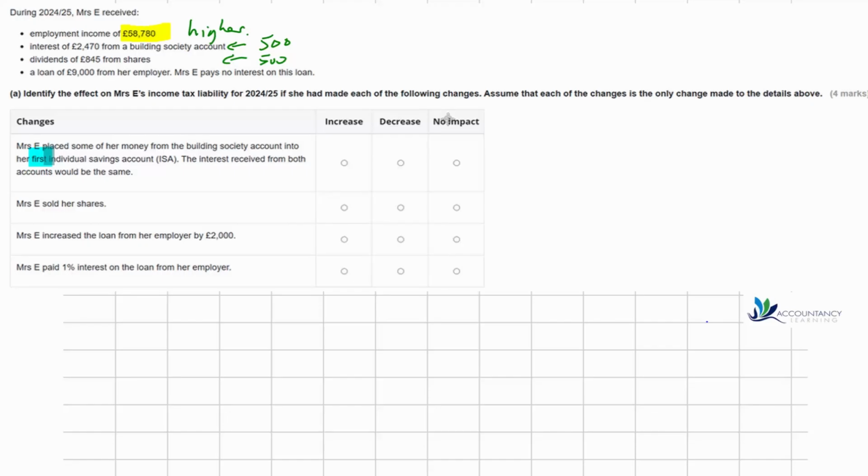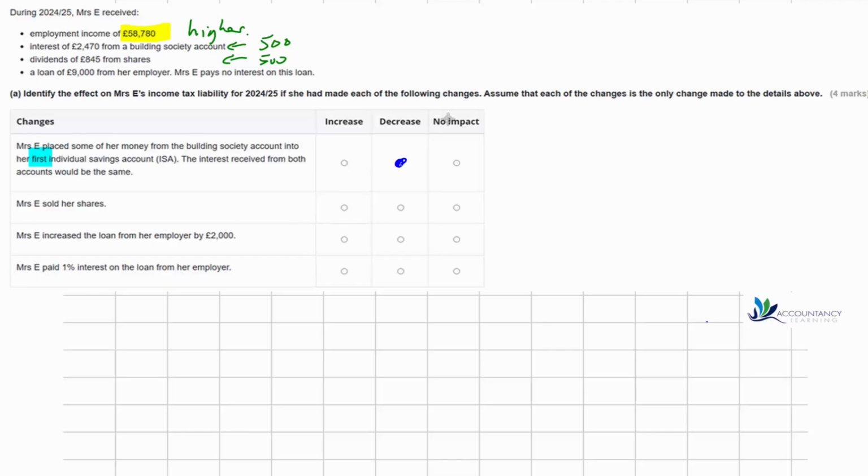So because this is the first one, it means that all of the money she transfers from the building society account to the ISA would be incurring interest but no tax to pay on that. So that means if we transfer money from the building society account to the ISA, then there would be a decrease in the amount of tax to pay because the ISA would be tax-free.